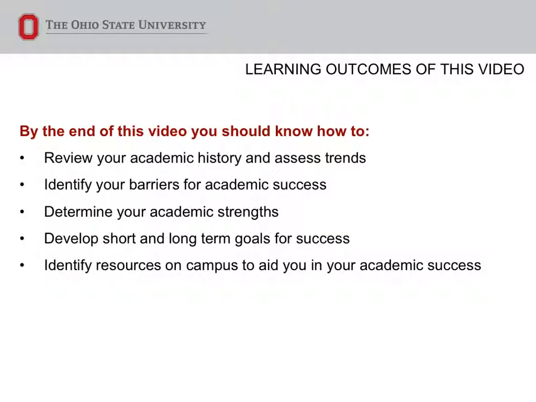After completing this video, you should know how to review your academic history and assess trends. As we know, history often repeats itself. If we can identify what you are doing wrong or right, we can help you move forward and become successful. Identify your barriers for academic success.